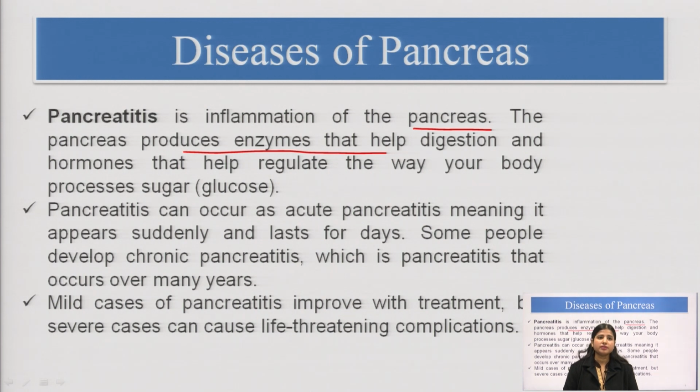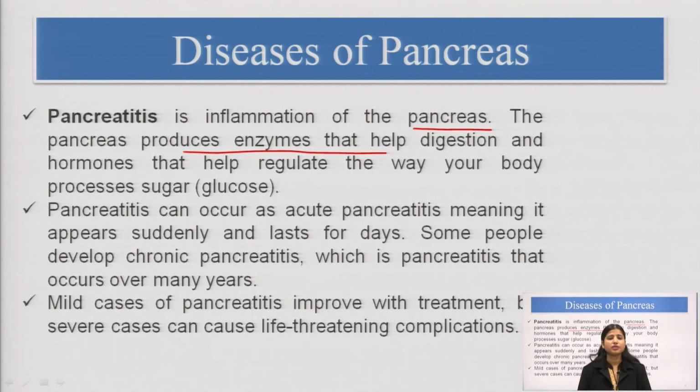Now, pancreatitis can occur as acute as well as chronic. Acute pancreatitis is sudden in onset and lasts for some days, whereas chronic pancreatitis lasts for years. The mild cases of pancreatitis improve with treatment. We give some anti-inflammatory drugs, and with that we can treat it. Sometimes there are life-threatening situations as well in chronic pancreatitis.